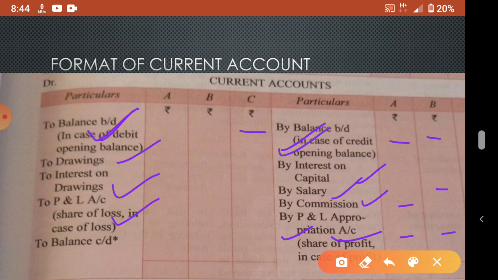Now total it as usual. Which side is more, you total it and bring that to this side. If it is coming here, then the balance carry down, you will get on this side. So this is the current account.